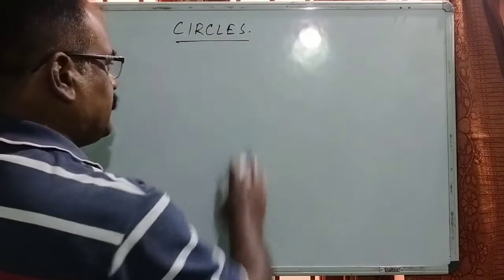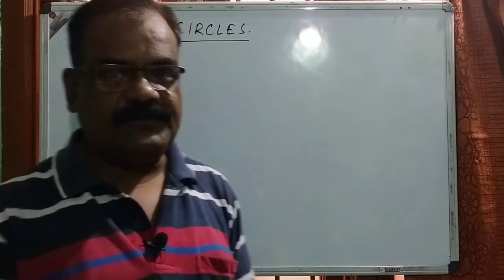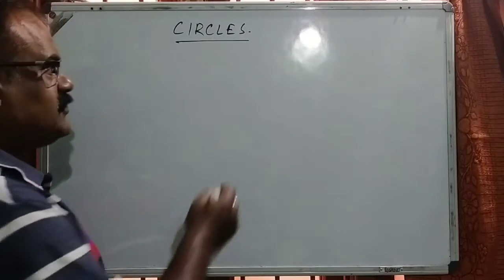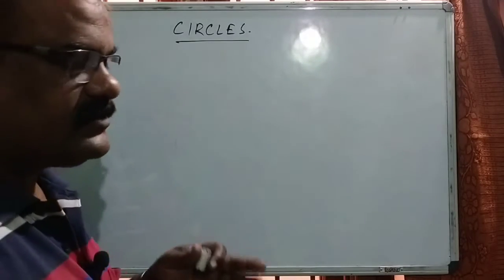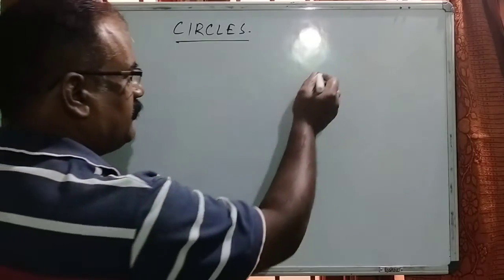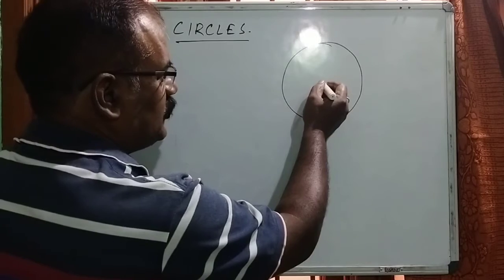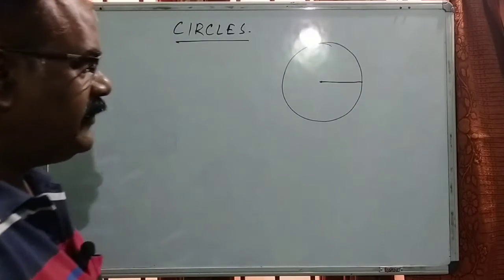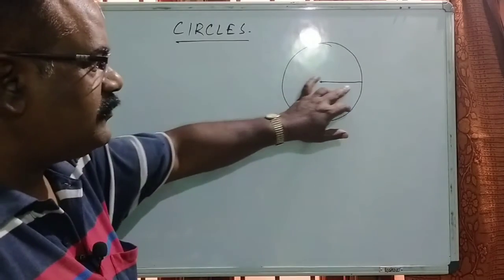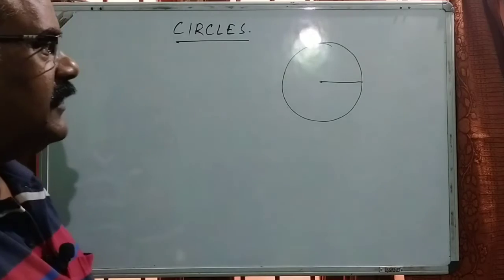Basically, in case of a circle, you must be acquainted with different terms relating to the circle, so we are not going to discuss the different properties in detail. What you know is that this is your radius: the line which joins the center to any point on the circumference is said to be the radius.